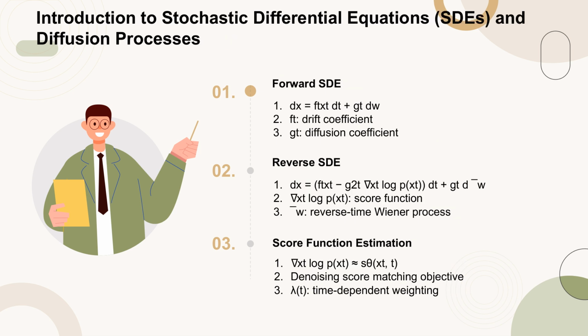The forward stochastic differential equation, SDE, for the diffusion process is given by dx equals f(x_t, t) dt plus g(t) dw, where f is the drift coefficient and g is the diffusion coefficient.